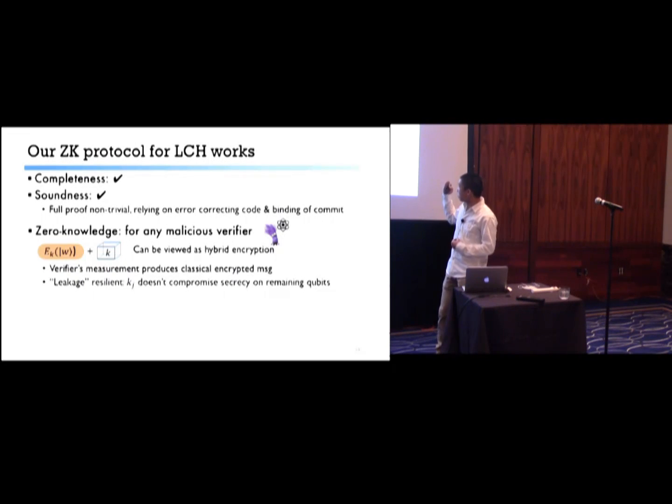Whatever the measurement, the verifier doesn't learn anything. And once we leak the partial key kj, the malicious verifier still doesn't learn anything more. In particular, the rest of the encoded witness is still secret from the verifier's point of view.